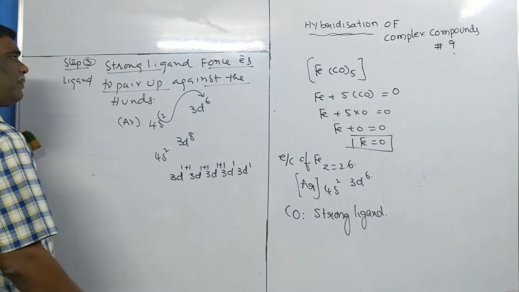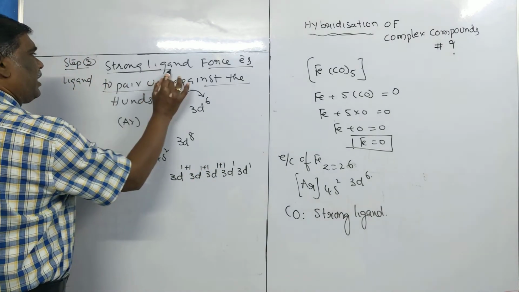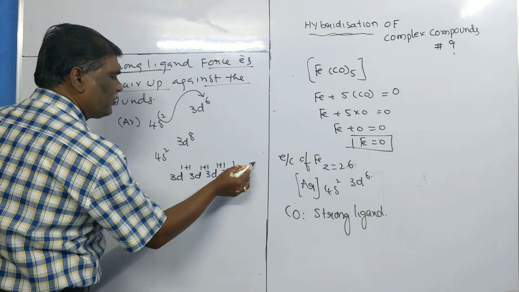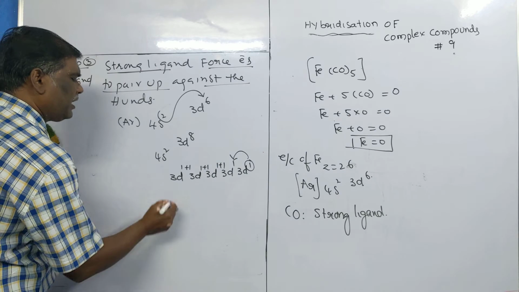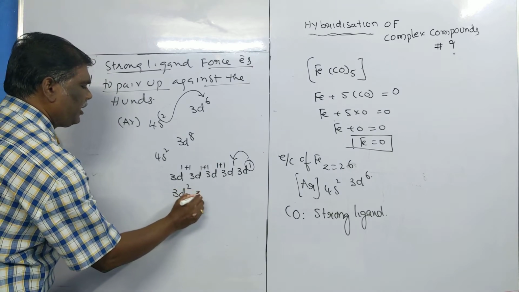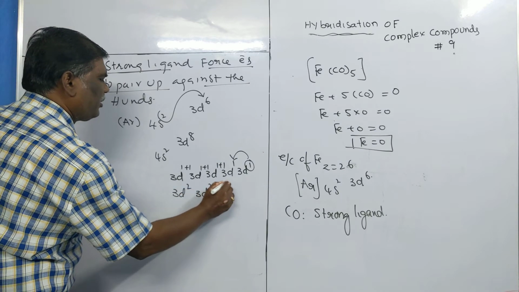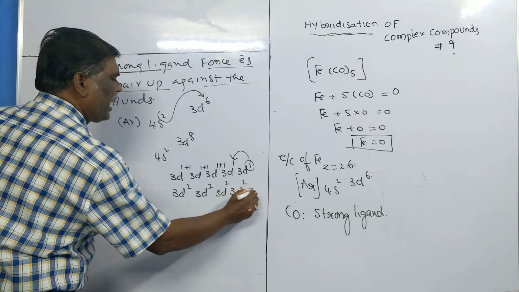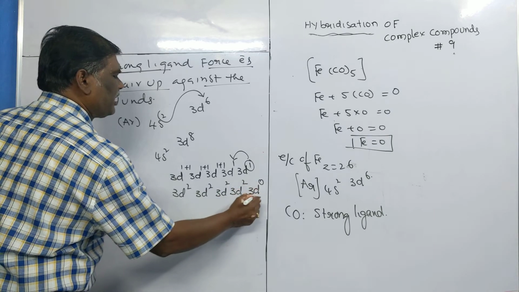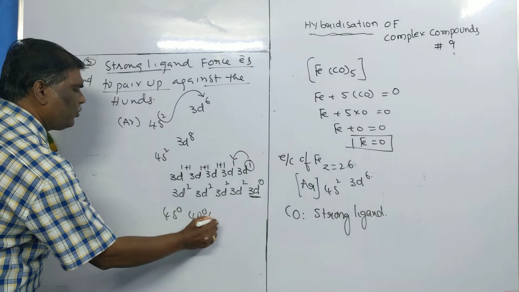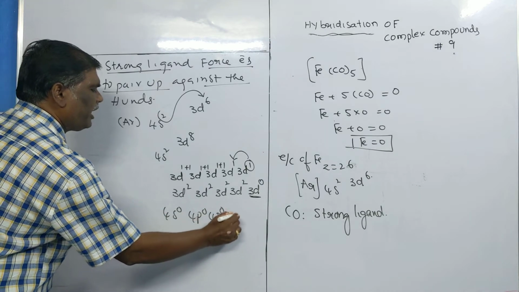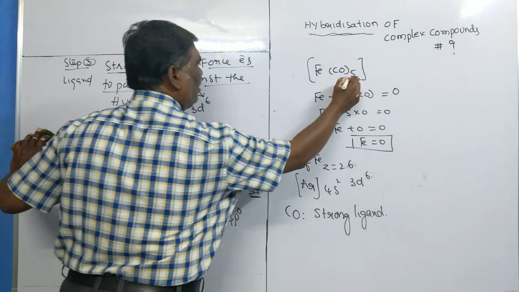But here there are strong ligands. So these strong ligands force this electron to pair up with this one. Thus we will get 3d2, 3d2, 3d2, 3d2 and one 3d vacant orbital is available. 1, 2, 3, 4, 5. How many do you need? There are 5 ligands.